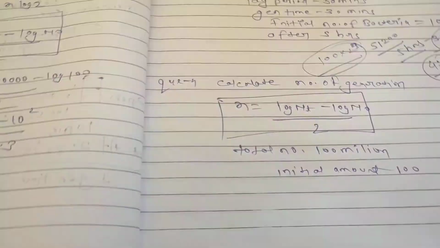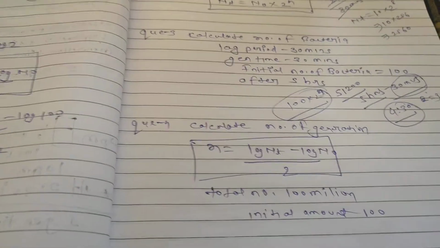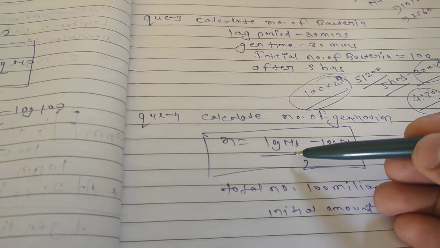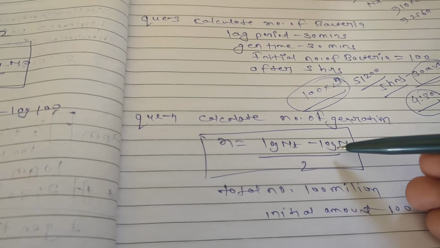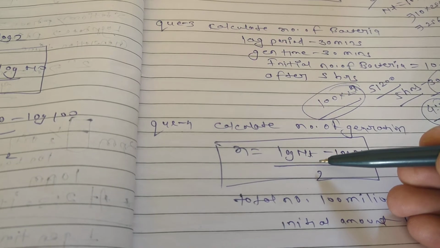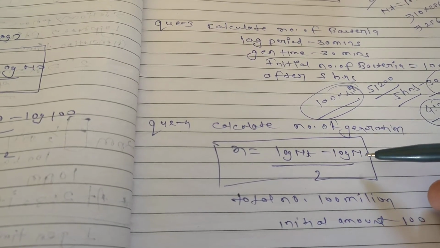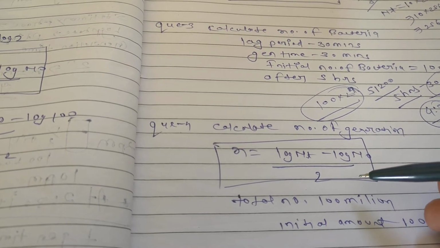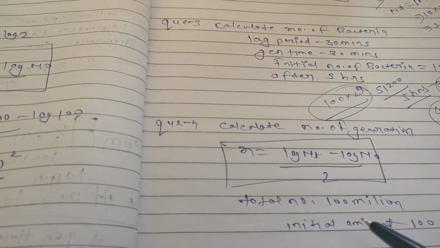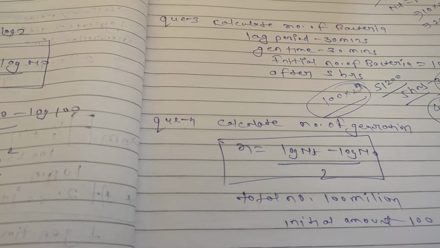Next type of question is to calculate the number of generations. We have a formula: n equals log Nt minus log N0 upon log 2. Nt is the total number of bacteria and N0 is the initial number of bacteria. Here the total number is 100 million and the initial amount is 100.